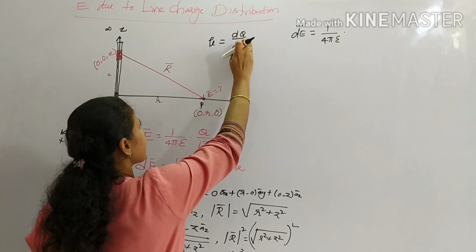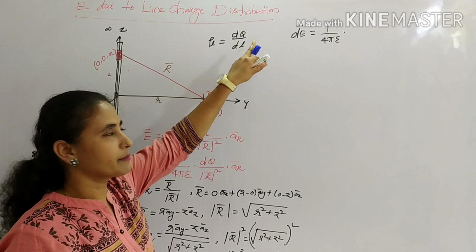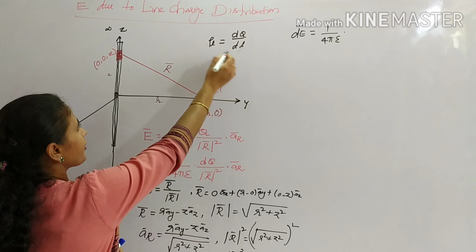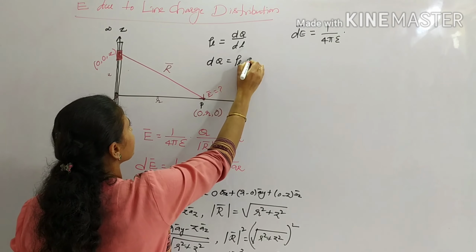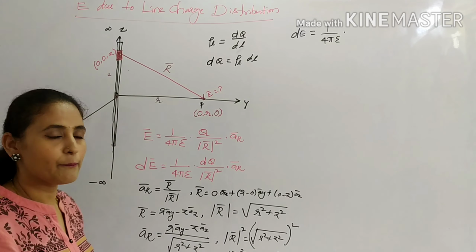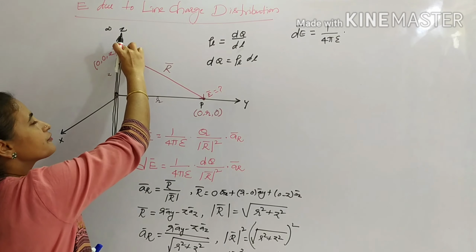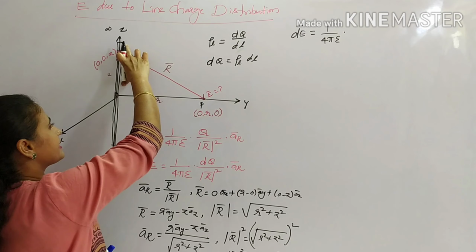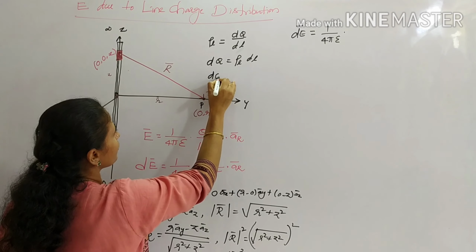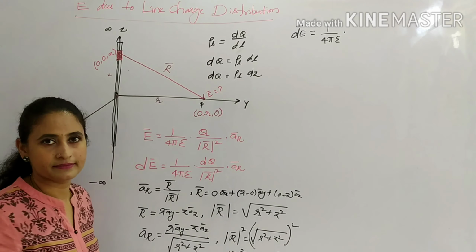In yesterday's class we have seen the line charge distribution. Line charge density is given by dq by dl, from which I can write dq as rho l into dl, right? What the dl is, is the differential length segment of this line charge distribution. But this dl is along the z-axis, so I write dq as rho l into dz, right?